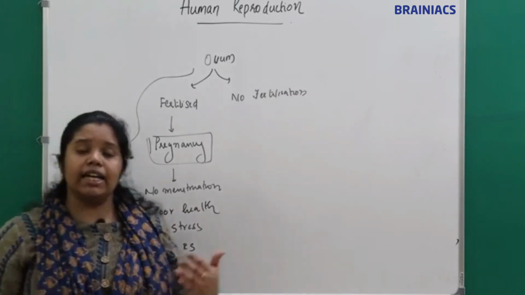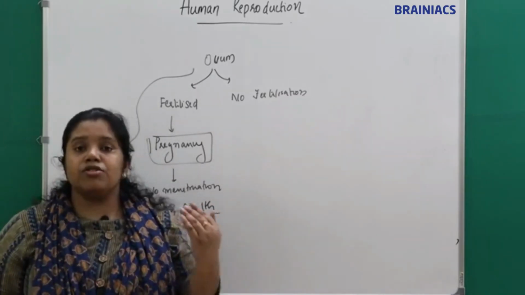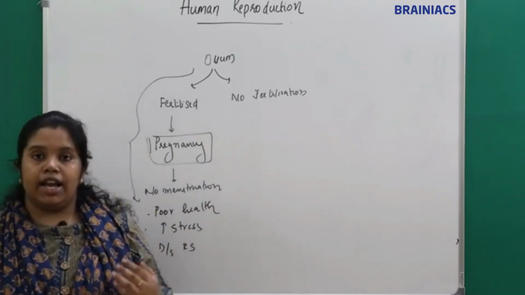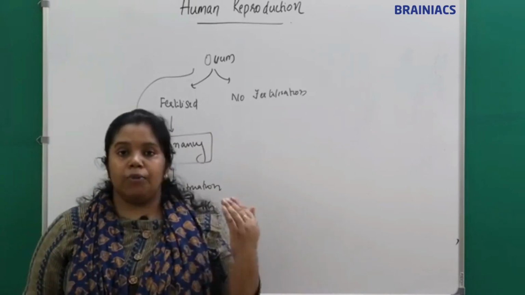But what does cyclical menstruation mean? Cyclical menstruation means that the female is reproductively healthy. She has a healthy reproductive system.